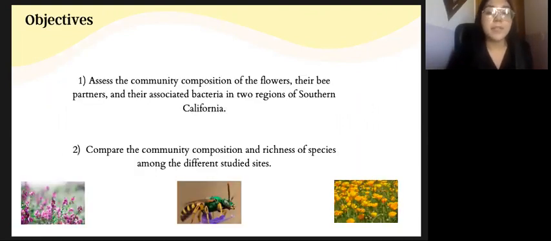There are two specific objectives for this project. The first objective is to assess community composition of the flowers, their bee partners, and their associated bacteria in 2 regions of Southern California. And the second objective is to compare the community composition and richness of species among the different studied sites. Community composition being a list of the species present in a certain time and space, and richness being the number of species.